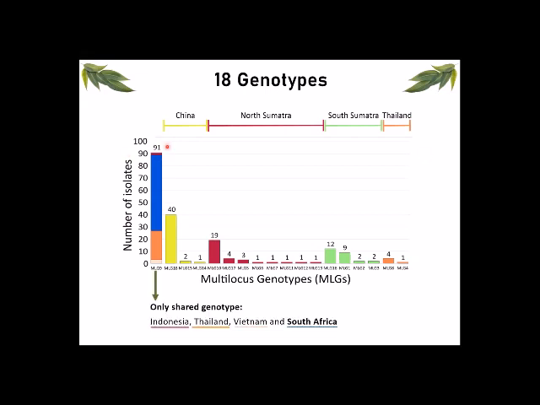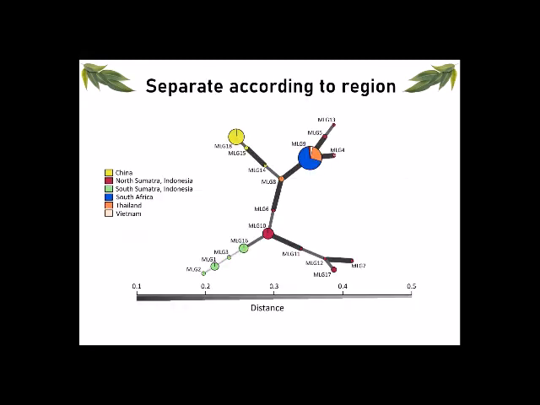Specifically, we had 2 isolates from North Sumatra, Indonesia, some isolates from Thailand and Vietnam, and all isolates from South Africa. In the minimum spanning network, our genotypes generally separated according to their sampling region, indicating independent evolution after the pathogen was introduced into the respective areas. These areas are geographically separated from one another.